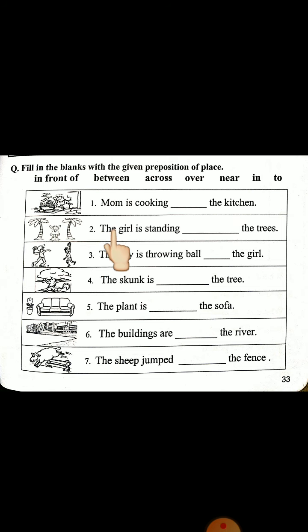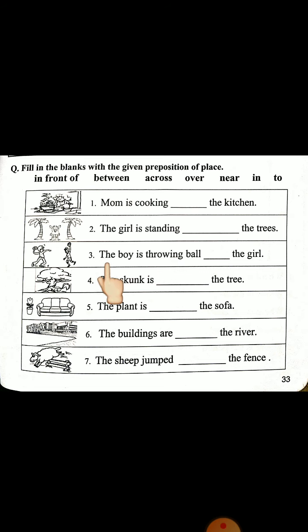Number 2. The girl is standing dash the trees. Look here. उसके दरमियान में खड़ी है. Between. The girl is standing between. Here is between. The girl is standing between the trees.